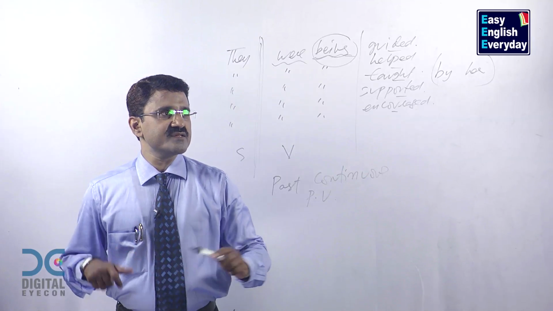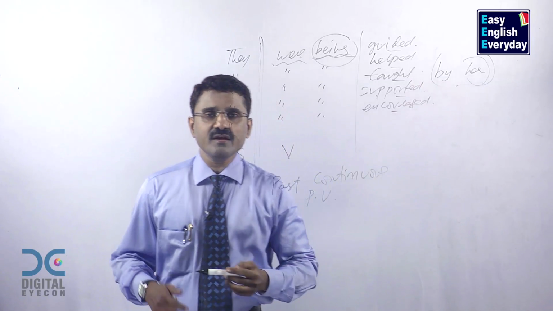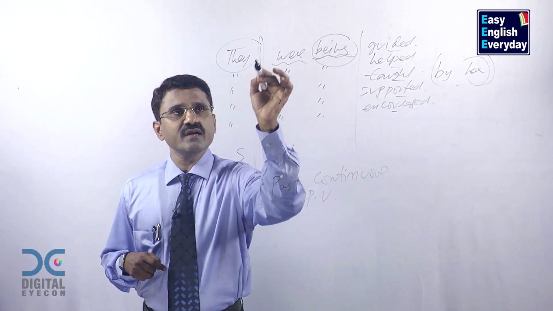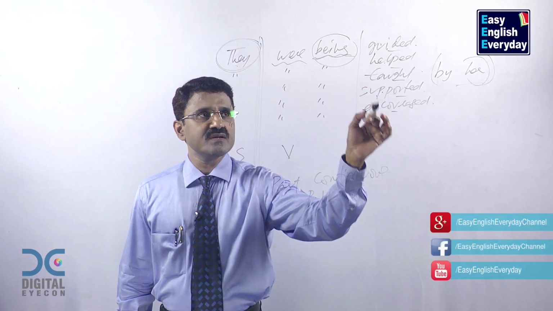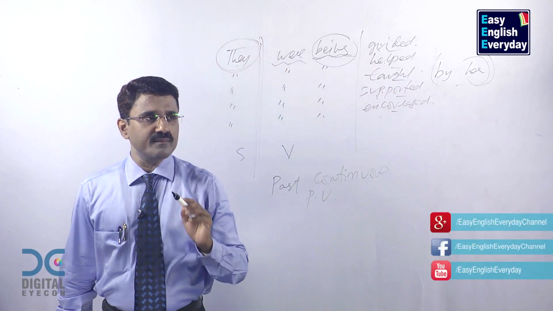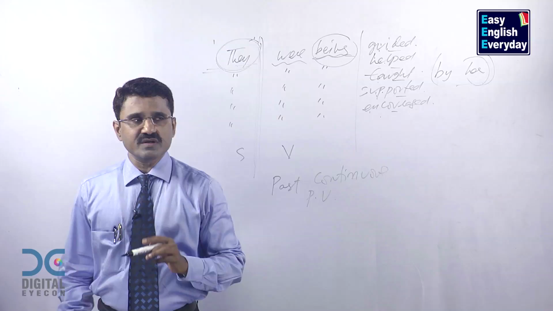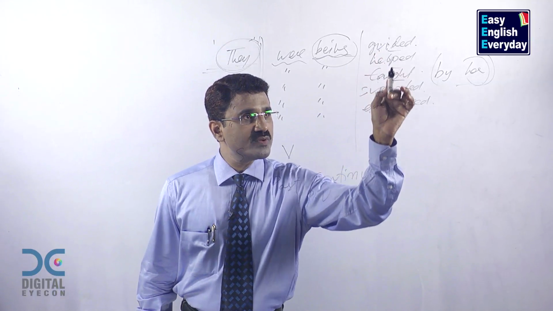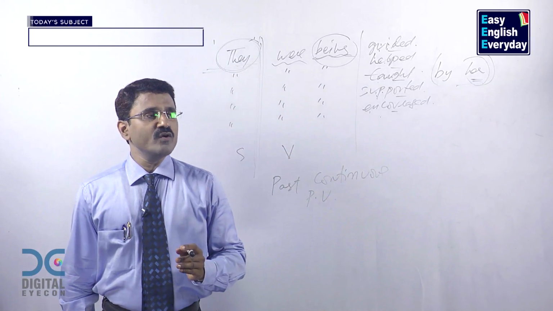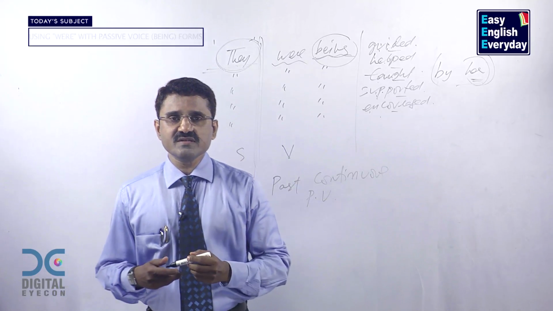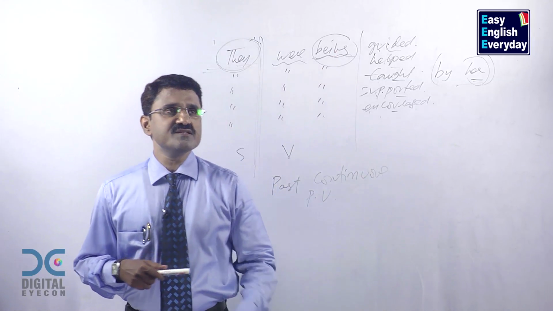What is happening in these sentences? She did all these actions, but she is not getting any importance here. Here we are talking about these people. These people did not do these actions. These actions happened to them. These actions were done to them, but they were not the doers. The doer of these 5 actions is this lady. So when you are downplaying, when you are giving less importance, when you are giving less significance to the doer, this type of sentences are used.